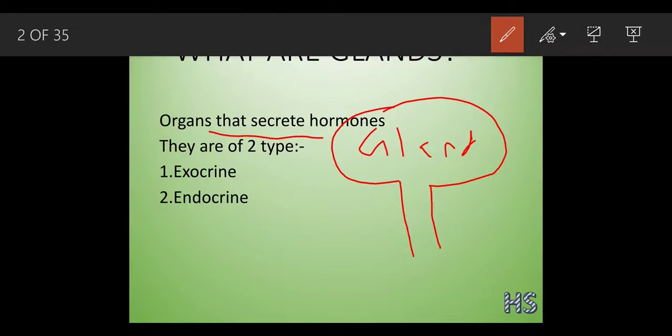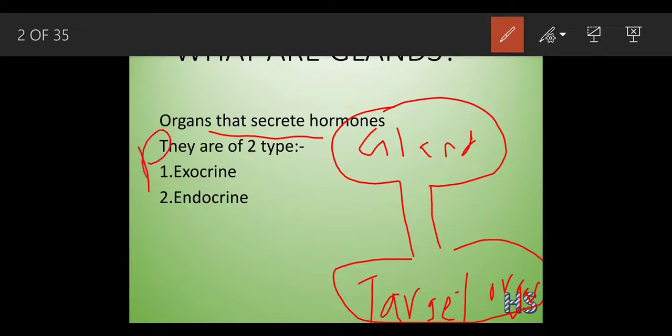What is the work of the duct? The work of the duct is to carry the secretion, that is the hormone secretion. And this gland pours the hormone onto the target organ. What do you mean by target organ? A target organ is an organ on which the effect is going to happen.